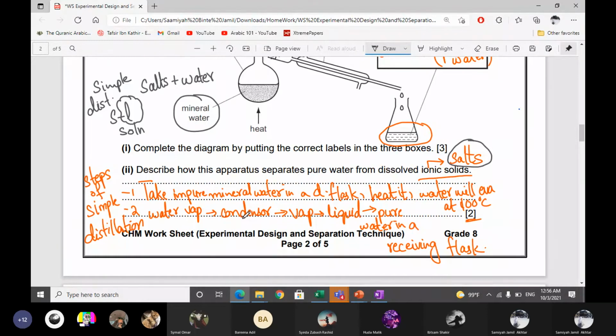Water vapors will go into the condenser. Inside the condenser, vapors will turn into liquid and we get pure water in the receiving flask. It is of 2 marks, so you just have to write it in 2 points. Summarize the steps.